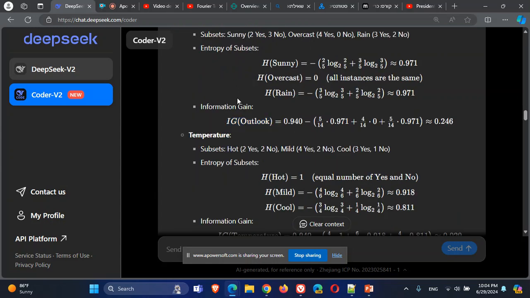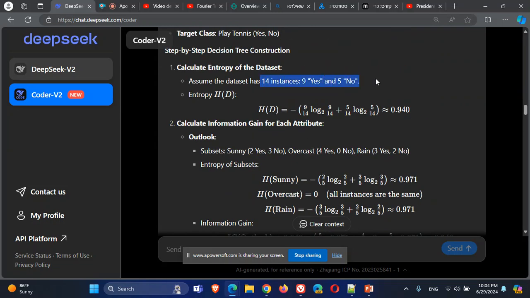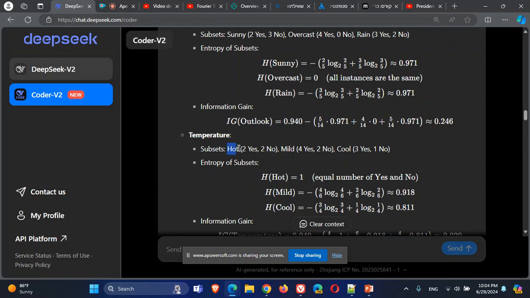So let's do the same like we did here with temperature. With temperature, we are dividing the data into three groups, hot, mild, and cool. And in hot, there are 2 and 2. This is very bad for entropy. This is not helping me differentiate between yes and no. The entropy will be very high. Then mild, which will have these values, and cool.